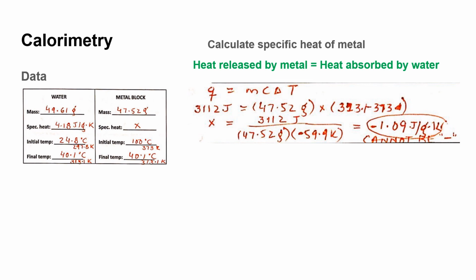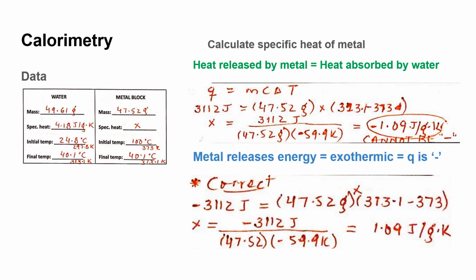Remember our discussion about the exothermic and endothermic reactions now? We said that yes, the numbers are the same for the heat absorbed and heat released, but the heat that is released is a negative number and the heat that is absorbed is a positive number. So when we are plugging in the 3,112 joules, that was a positive number because it was the heat absorbed by the water. When we plug that in for the metal, it's actually going to be a negative number. So your correct setup would be this, and that's how you get your specific heat to be 1.09 joules per gram Kelvin. All right, and that was it for the calorimetry and for this unit.